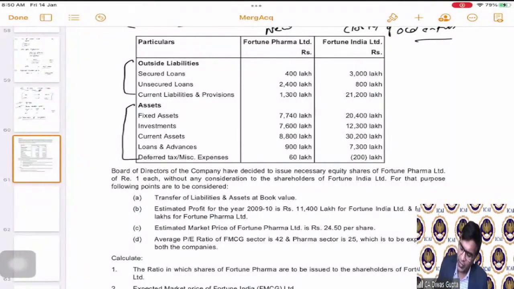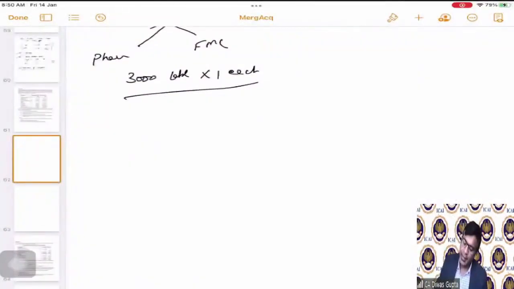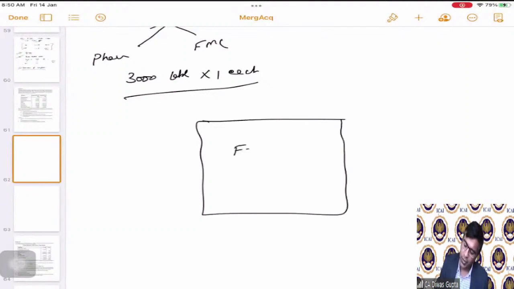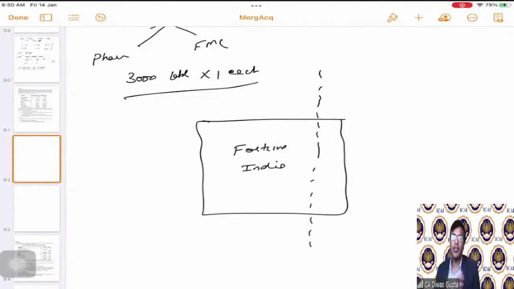Now, the board of directors of the company have decided to issue necessary equity shares of Fortune Pharma. Now, see, students, we already have a company. This is Fortune India. Now, from this, we are actually demerging some of the business operations. Let's say this is pharma, correct?